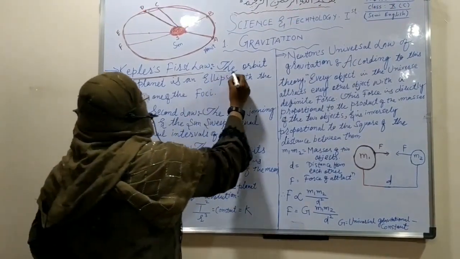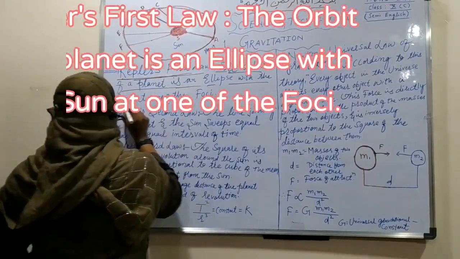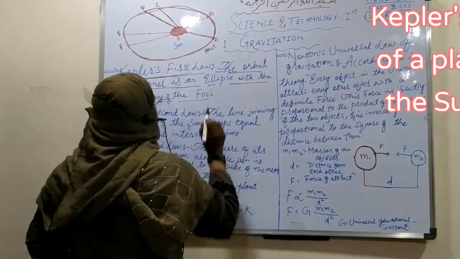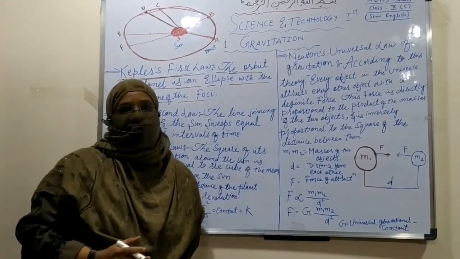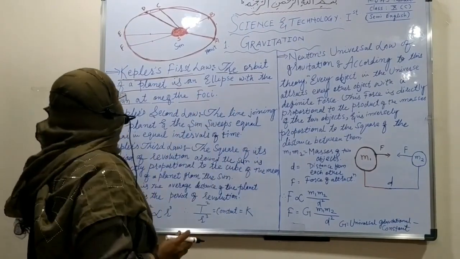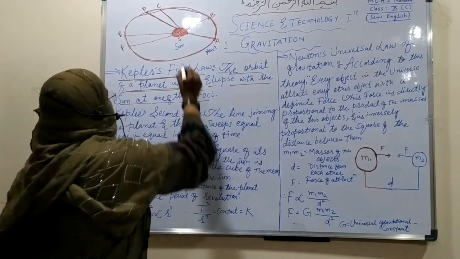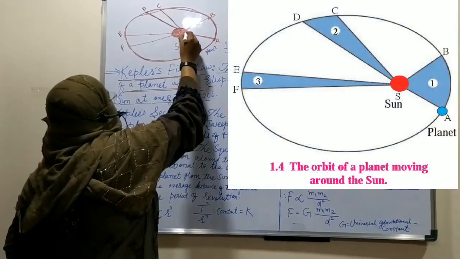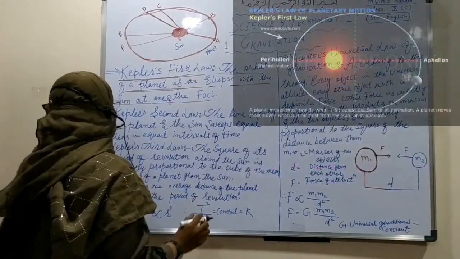According to the first law, the orbit of a planet is an ellipse with the sun at one of the foci. An ellipse has two foci, and one focus is our sun.